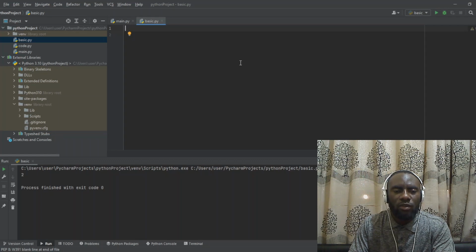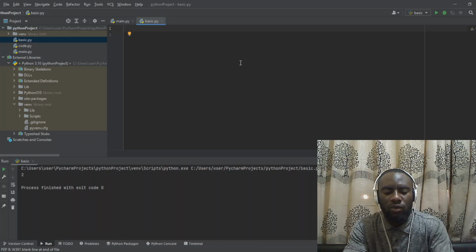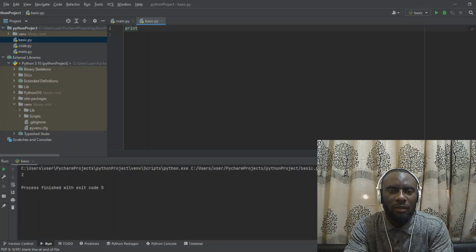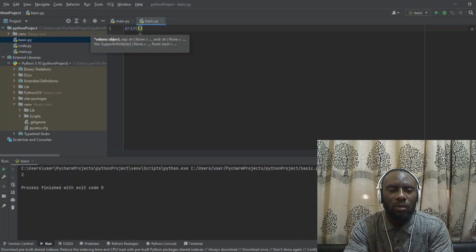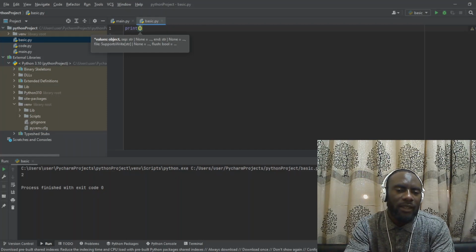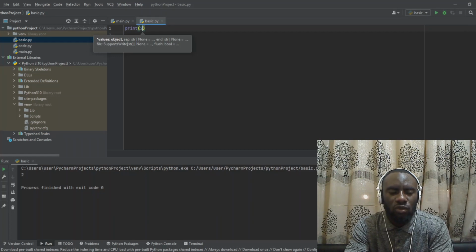As usual, if you want to write anything or print anything in Python, all you have to do is start by writing the print function. This print function will print whatever you want printed within the brackets. Since we are going to start with numbers, let's say we want to add 2 plus 2. So just do 2, then put the plus sign, then put another 2. Python is a very easy programming language, and it will easily print out the result for you.